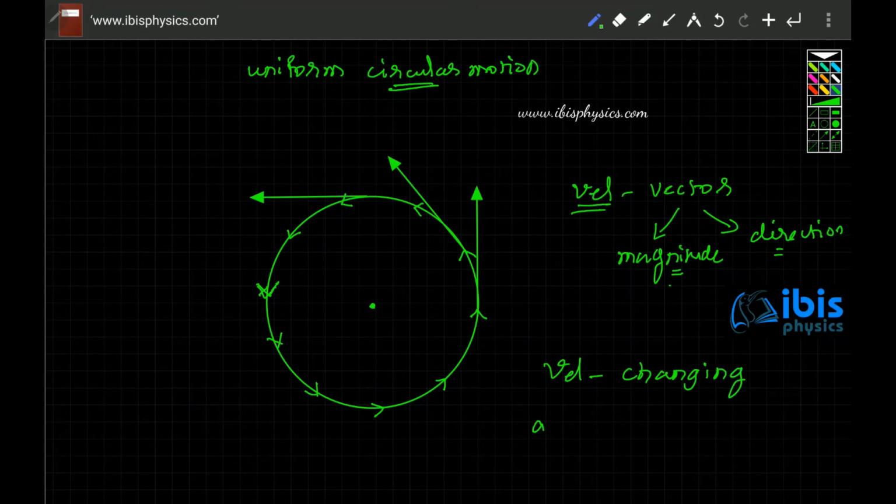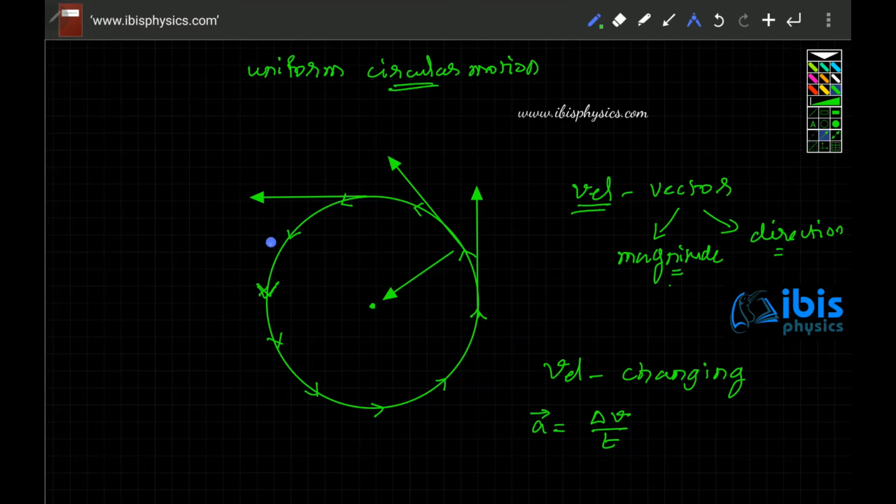Second thing, acceleration is change in velocity divided by time taken. As long as velocity is changing, there is acceleration, and the acceleration is also changing like this. How? Because when the object is moving from here to here, the velocity changes from this direction to this direction. Hence, the acceleration will act towards the center.